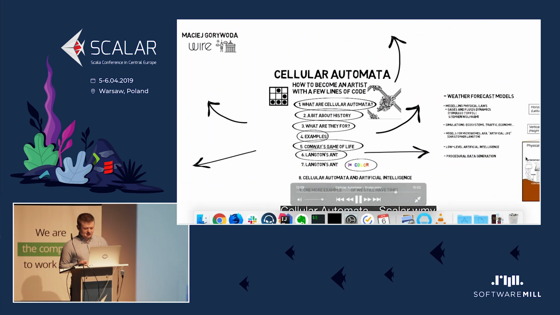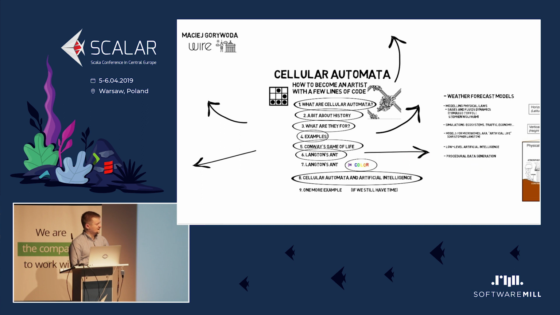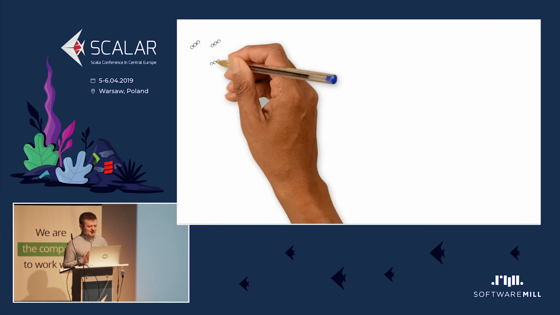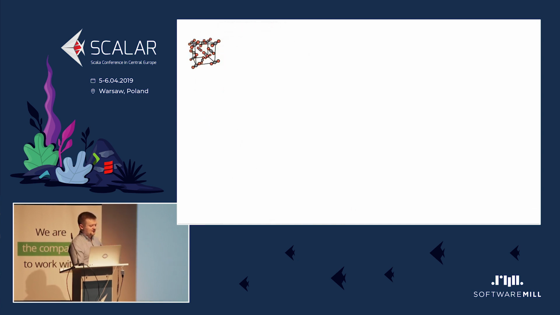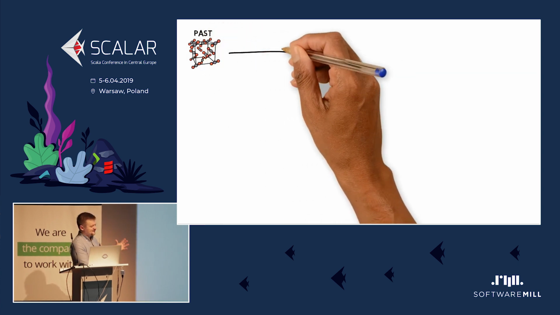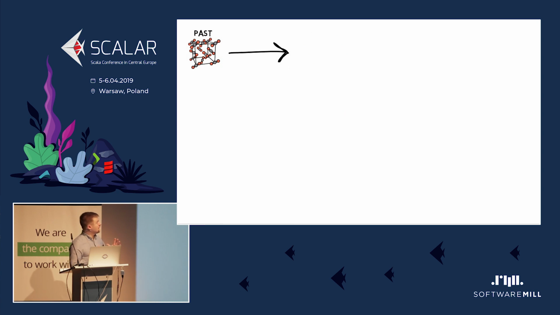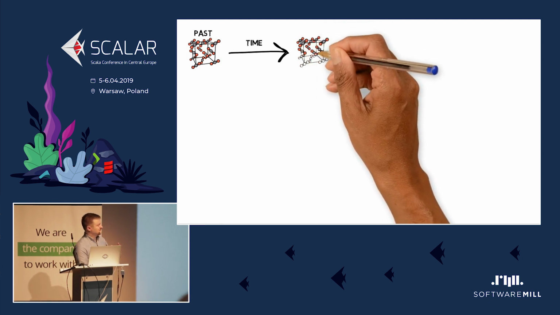Okay, I would like to also say a few words about how cellular automata are connected in general to artificial intelligence. Imagine you have a huge data set which explains some things changing in time. We can slice it into a part describing some situation in the past, and another part that describes how the situation is now or in the more recent past.